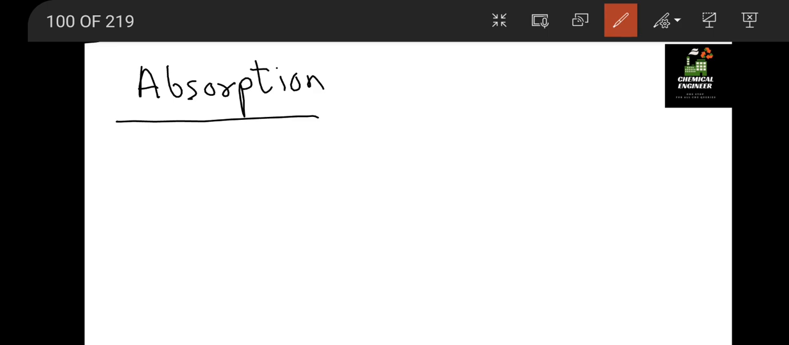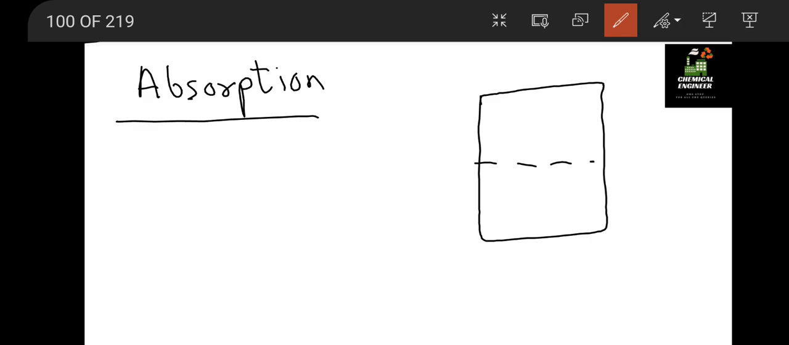Now, we have different relations between the mass transfer coefficients, but we are not going to cover them here because they are not actually useful for GATE. So let us move to the new topic, absorption. Okay, so for absorption, you have to first remember this. This is point 1, this is point 2.